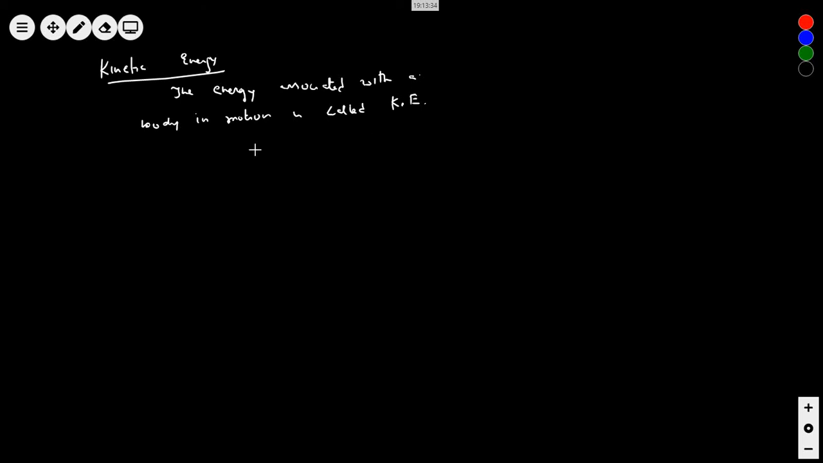Now, consider this body which is under motion, which is moving with a velocity v. Definitely it is working under the effect of some force. Whether it's a net force, definitely it's a net force because friction is there, correct? And applied force is there, right? Yes.